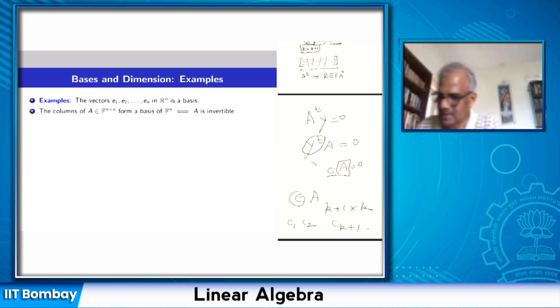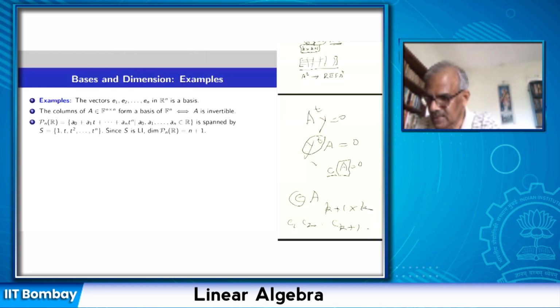Now let's see the column vectors of an n by n matrix. Take an n by n matrix A with coefficients from F. Then they form a basis of Fn if and only if A is invertible.